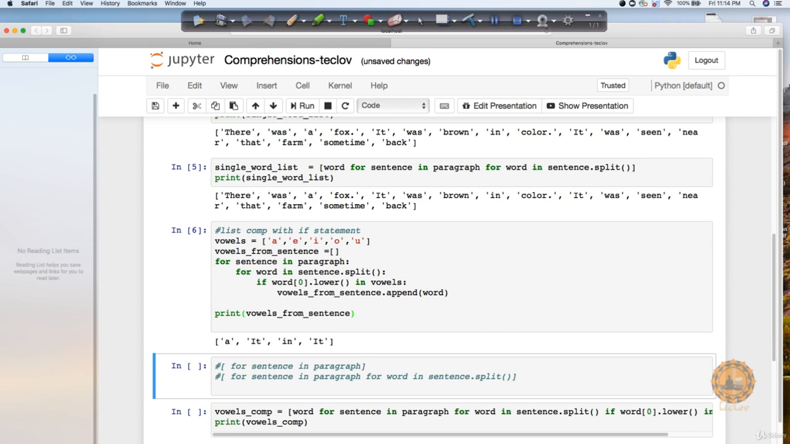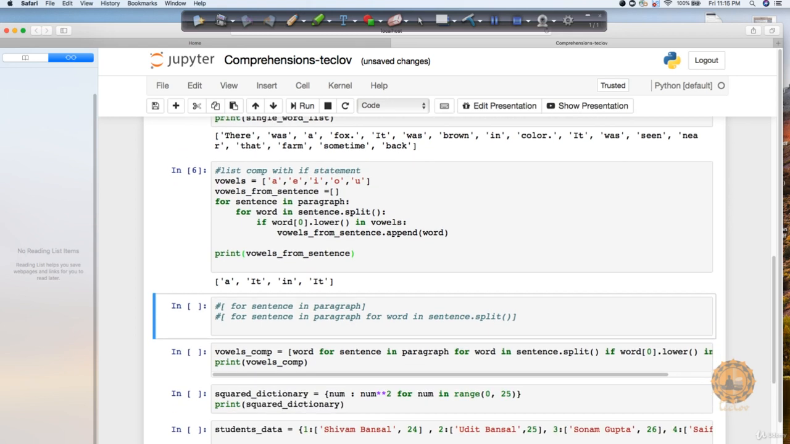So the main thing which I wanted you to notice here is that I have created this for loop two times. Here I'm saying sentence in paragraph, for word in sentence.split, and what it is doing is pulling up the zeroth index letter, converting it to lower, and then checking whether it's part of the vowels. If yes, then it's appending it and returning it, right? So you can see that every starting word, if it's starting with a vowel, we are just printing it. So let's do the same thing with our comprehension.